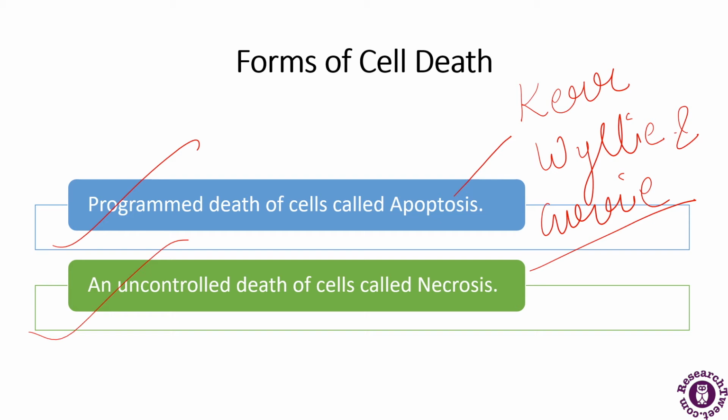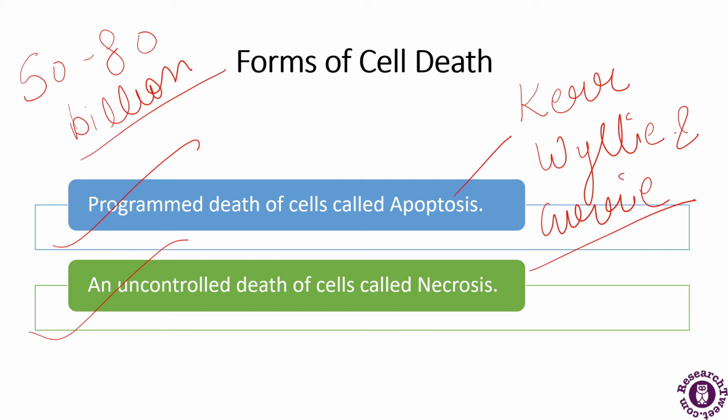Now, on an average, about 50 to 80 billion cells die every day in a human adult due to apoptosis.